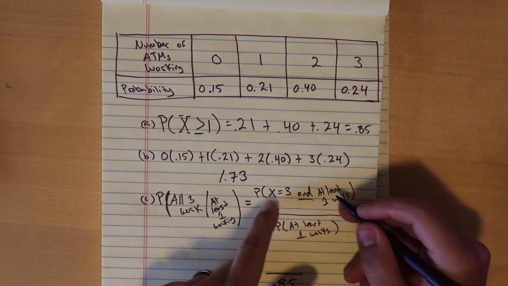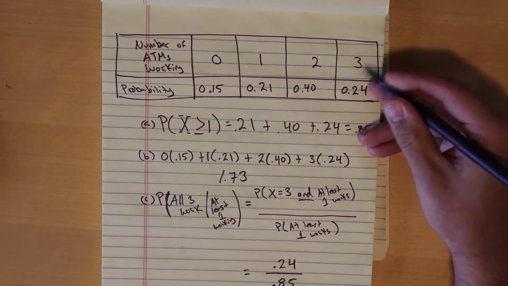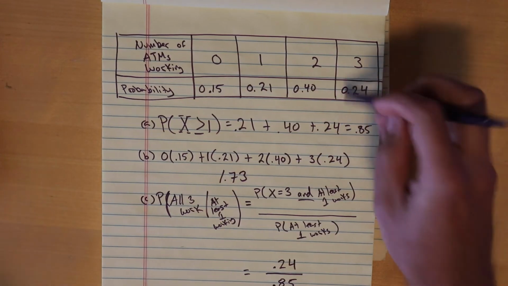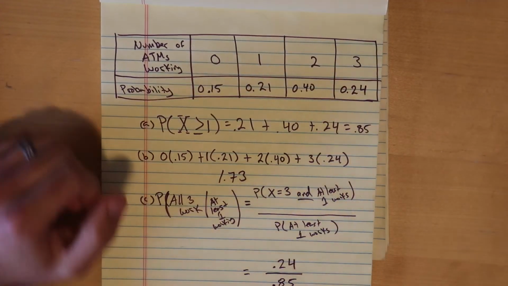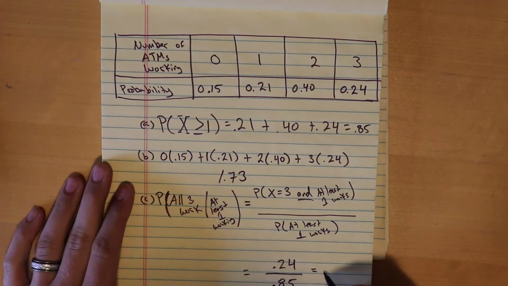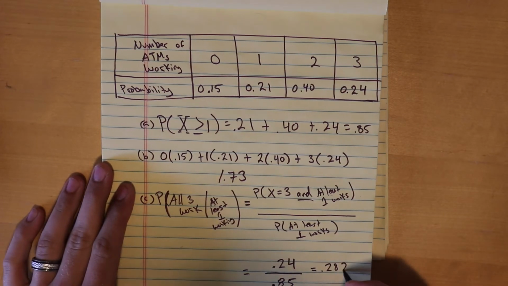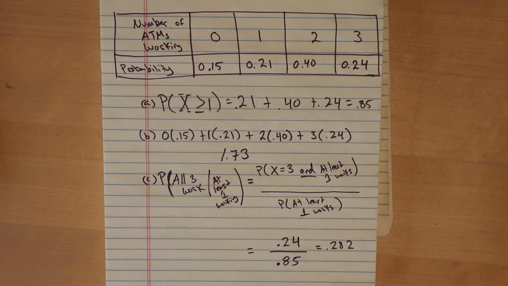So really this probability is just simply equal to the 24%. I wouldn't include the 2 or the 1 because neither of those are 3. And so our probability would be 24% out of 85%, which is 0.282, about a 28% chance. If you know that at least one of the ATMs is working, there's a 28% chance that all 3 of them are working.